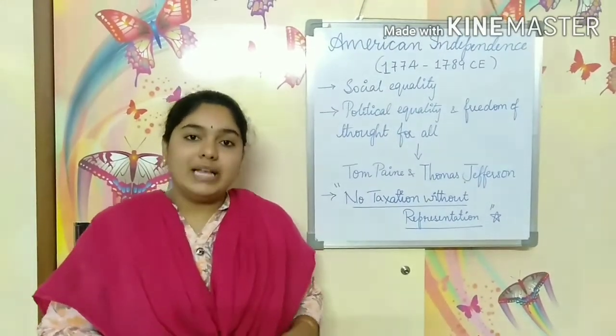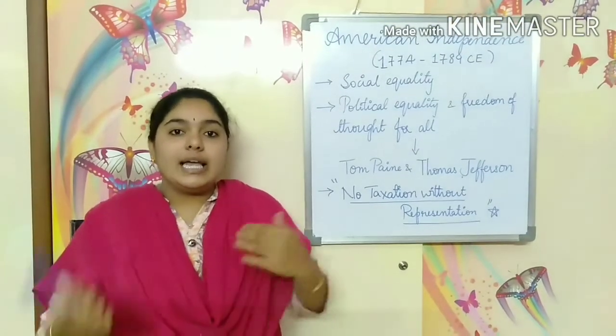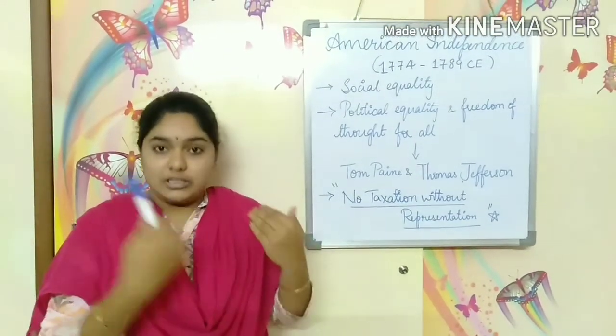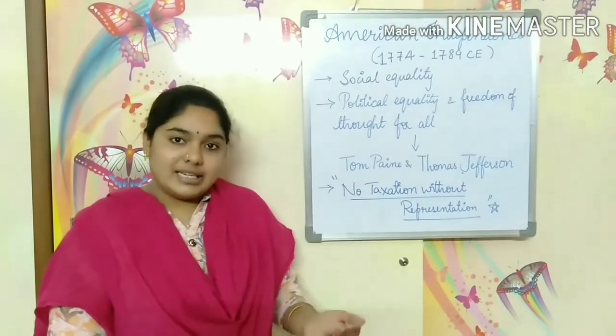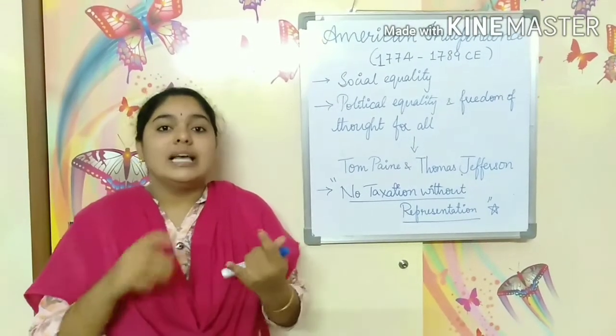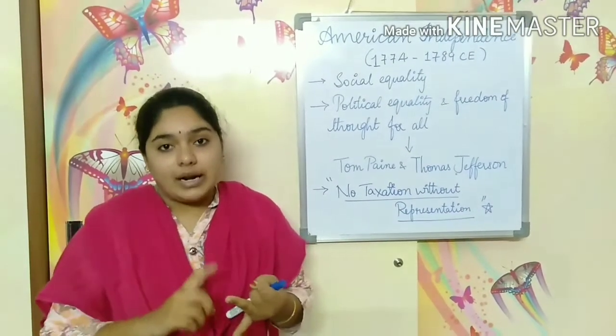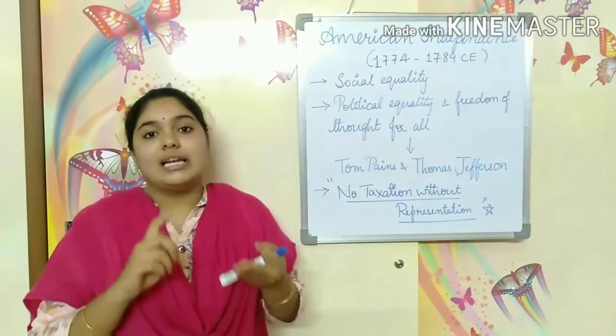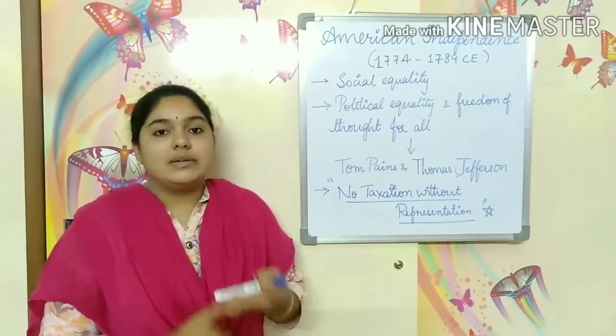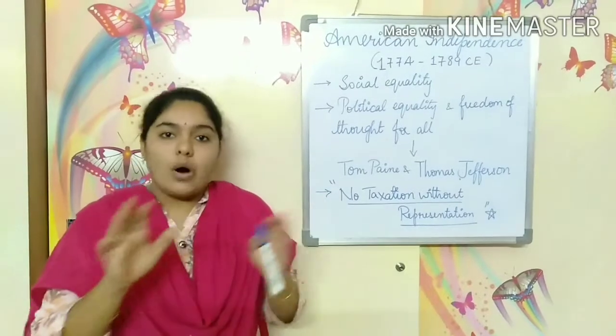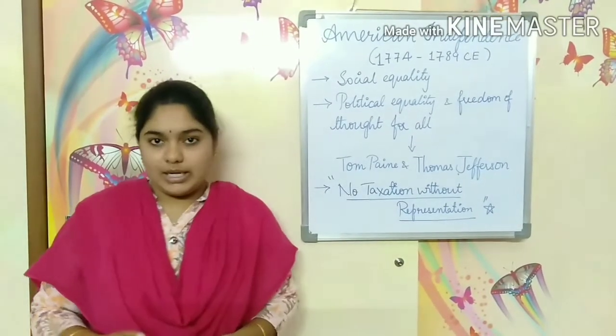Political equality means equality in the matters or affairs related to politics. That means equal right to vote, equal right to represent, equal right of contesting elections. All these come under political equality.